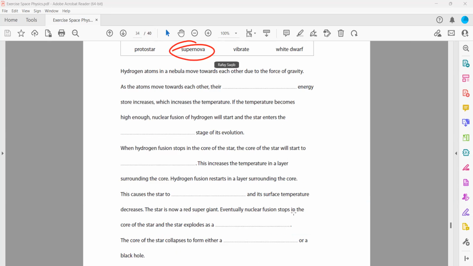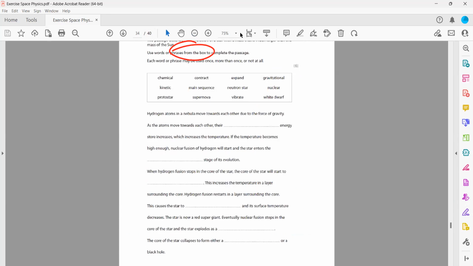Eventually nuclear fusion stops. The core of the star and the star explode as. So when the core explodes, what will it become? What will explode as a supernova? That explosion is basically known as a supernova. And from this supernova, the core of a star collapses to form either dash or a black hole. What can it form?